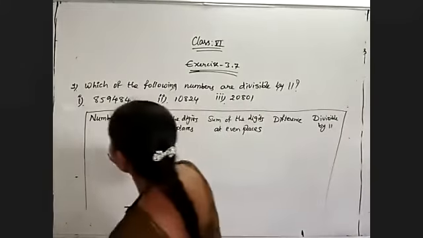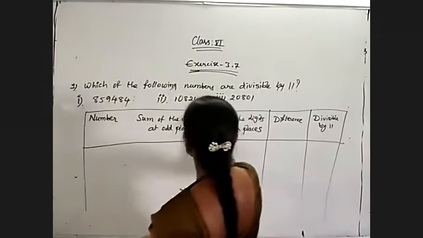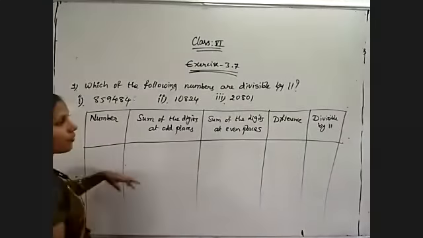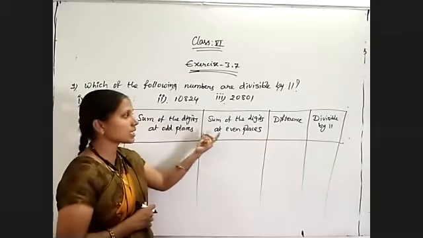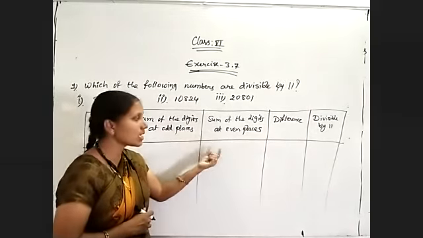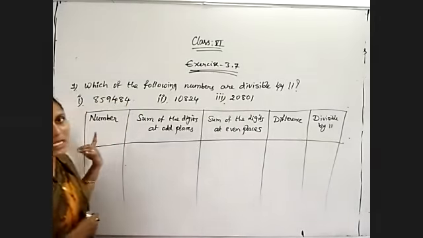Because they are asking to check whether these numbers are divisible by 11 or not. So what is the divisibility rule of 11? If the difference between the sum of the digits at odd places and the sum of the digits at even places is 0 or divisible by 11, then the complete number is divisible by 11.